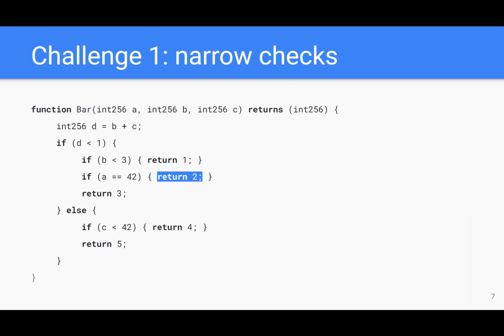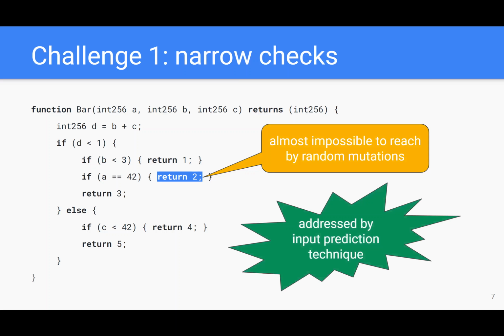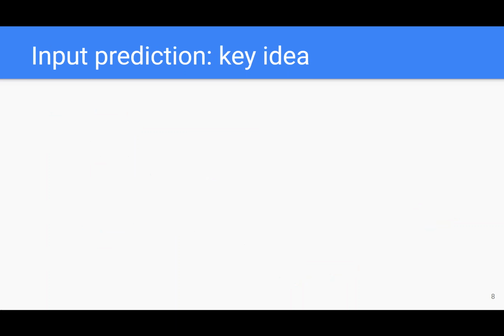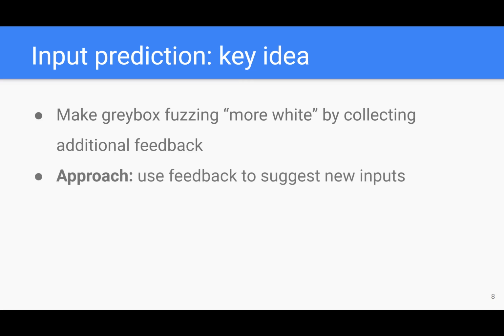After this high-level overview, let's look at two challenges we encountered when deploying Harvey. The first is well known in the fuzzing community. In this function, it is very difficult to generate an input that exercises the path that returns true through random mutations. To address this issue, we developed a novel input prediction technique. The key idea behind input prediction is simple: to make Greybox fuzzing slightly more white. More specifically, we collect additional feedback when running inputs, and we use the feedback to suggest new inputs.